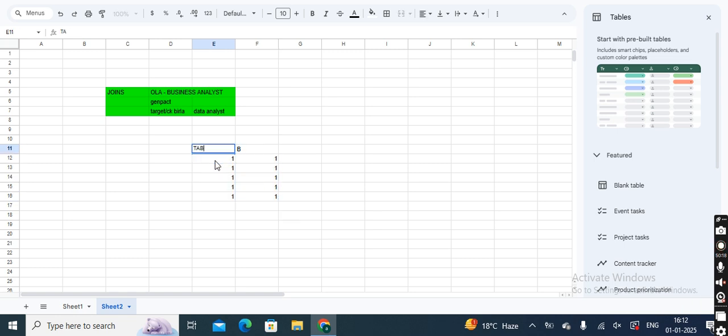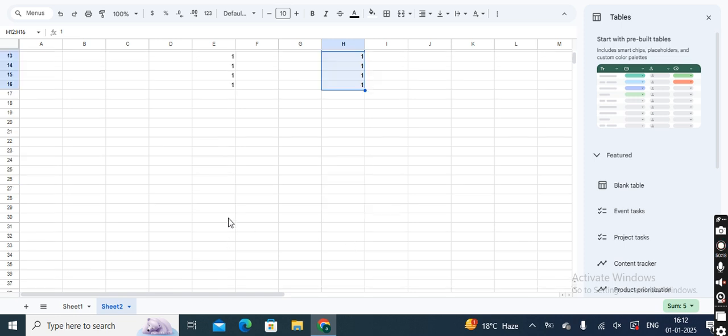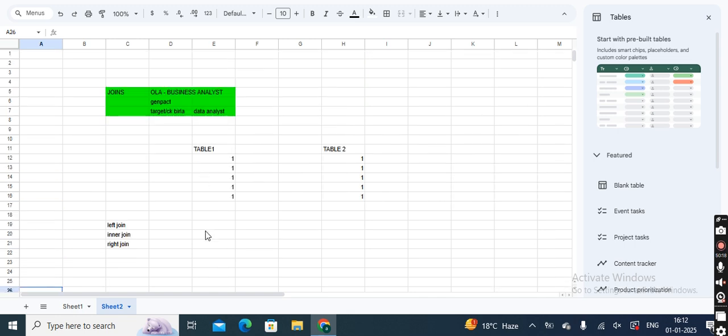Let's say this is table one and this is table two. So I have two tables now, table one and table two, where I have five ones here, five ones here. Now, could you tell me what is my left join, what is my inner join, and what is my right join? So this is what they asked him.